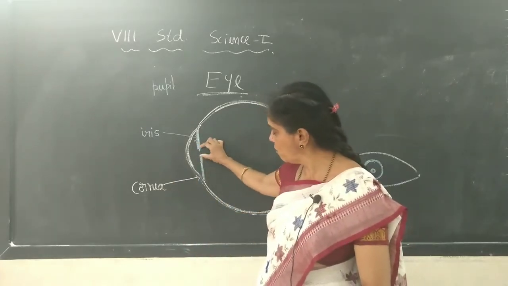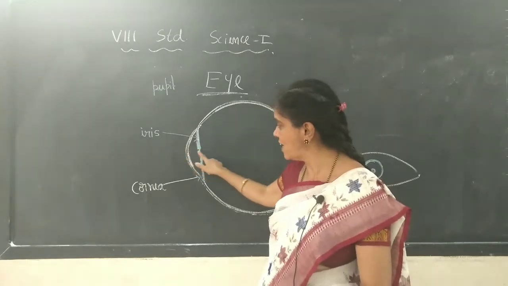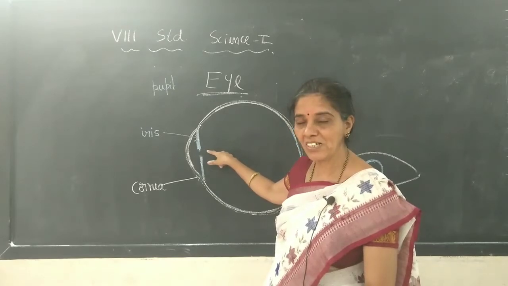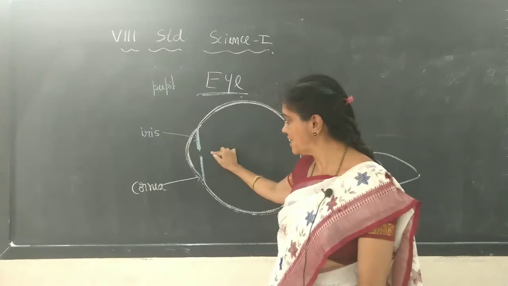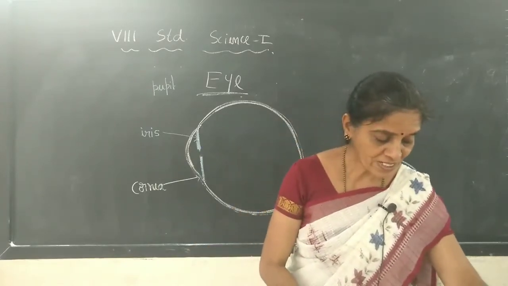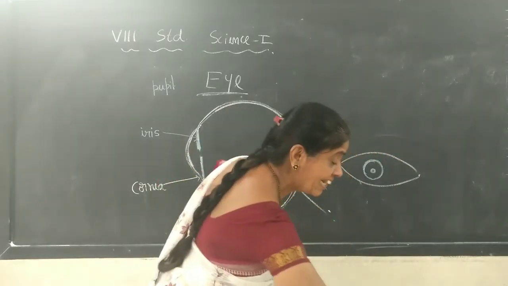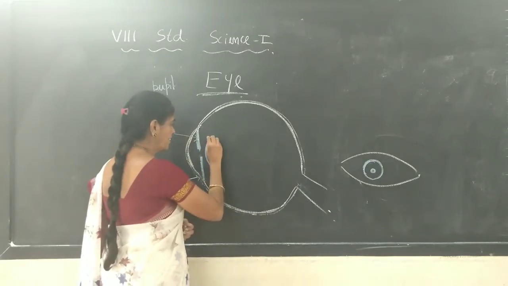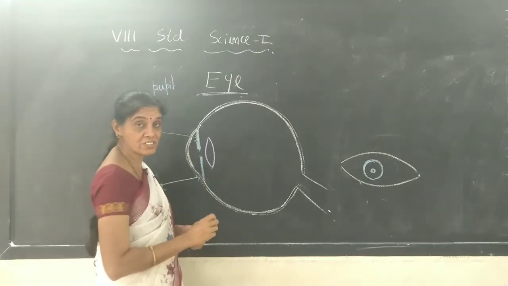So it will make the movement, and by that it will control the light which will enter here. Through this opening, which is called the pupil, light will enter. When light enters here, just behind that we have one structure called the lens, because to get an image we need a lens. We have the lens here, a convex lens.